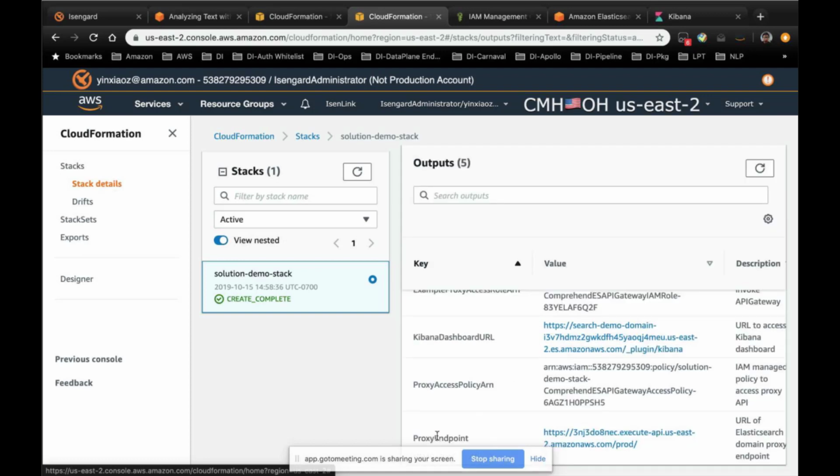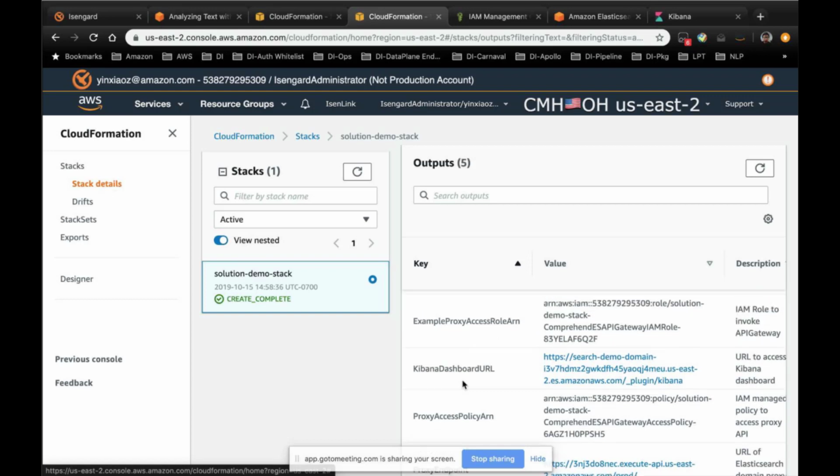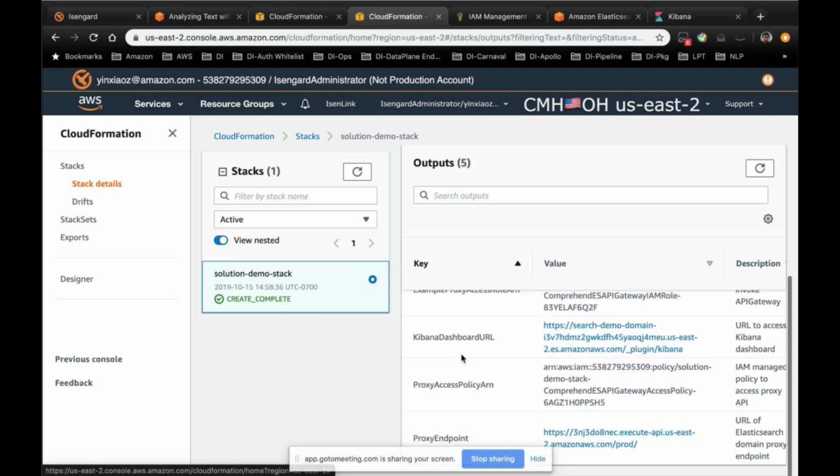This is the endpoint that you are going to call the APIs. The second one is the Kibana dashboard URL that will help you to access our Kibana dashboard. So once the solution is created, we're going to write some code to call the APIs via our proxy endpoints. Now I'm going to show you some of the sample code to get you started.